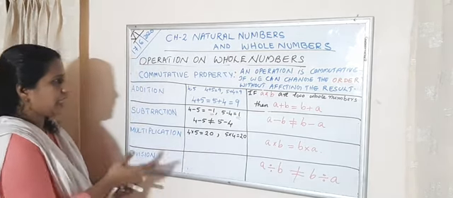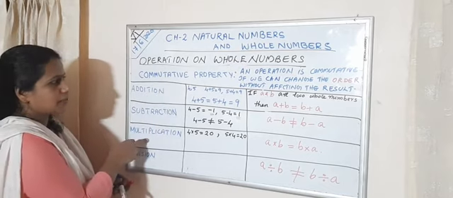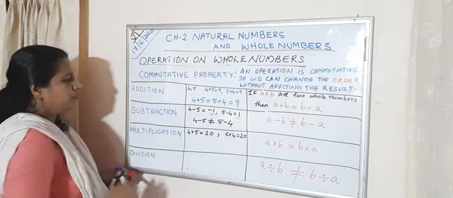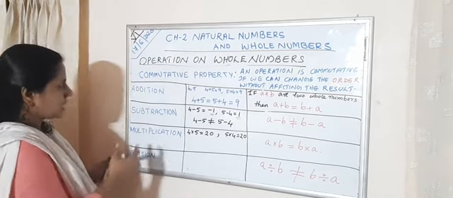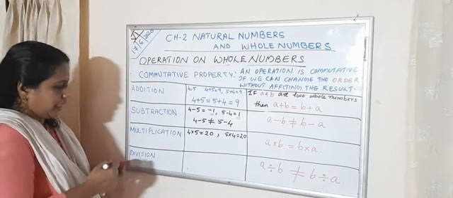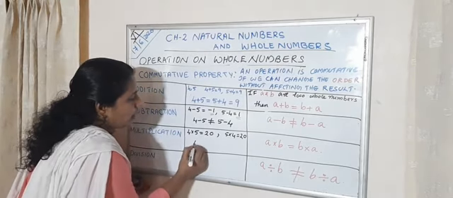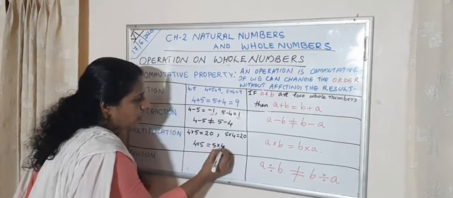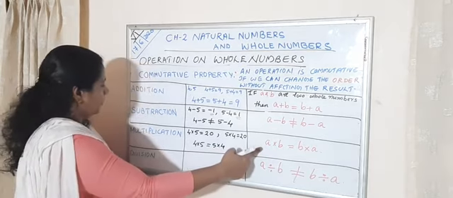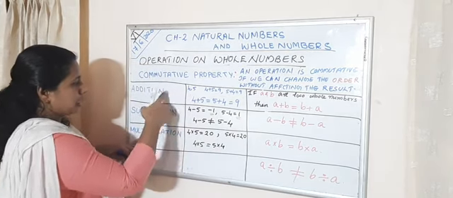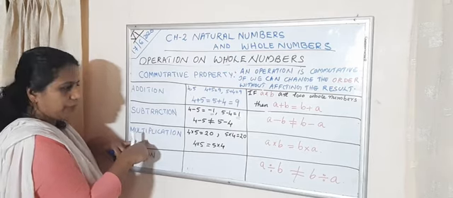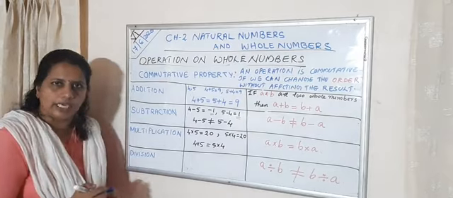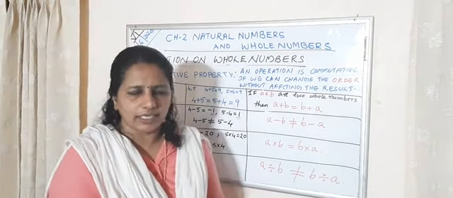So we can say the operation multiplication satisfies the commutative property. We can write 4 into 5 is equal to 5 into 4. That is the third commutative property, multiplication. So, A into B is equal to B into A. Clear? Next one, division.